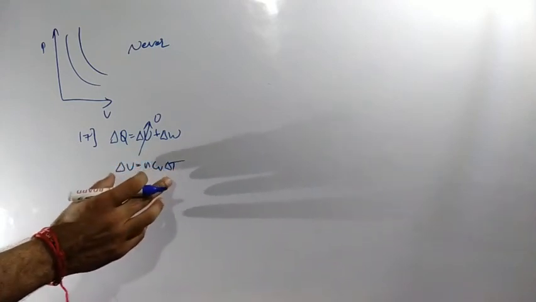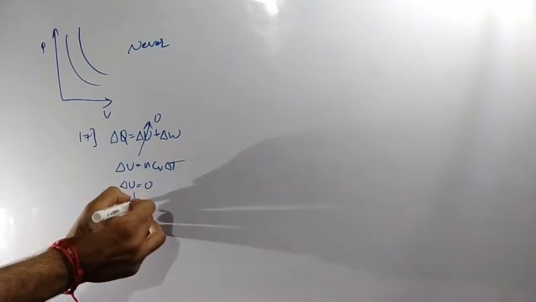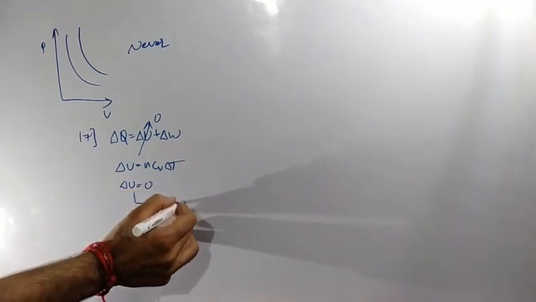So delta T value is equal to 0, that's why delta U is equal to 0. Delta U equal to 0 means U value is nothing but what? Constant value. So which option stands correct? Option C: internal energy remains unchanged or constant. Clear? Shall we go to the next question?